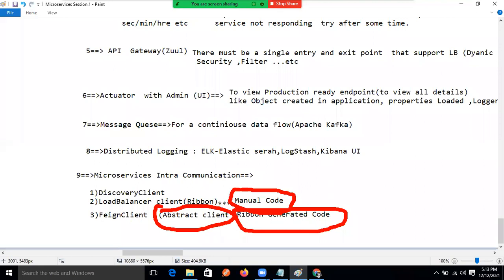Yes, sir. SOAP UI also, right, Ravi? Soap? Why are you talking about SOAP here?